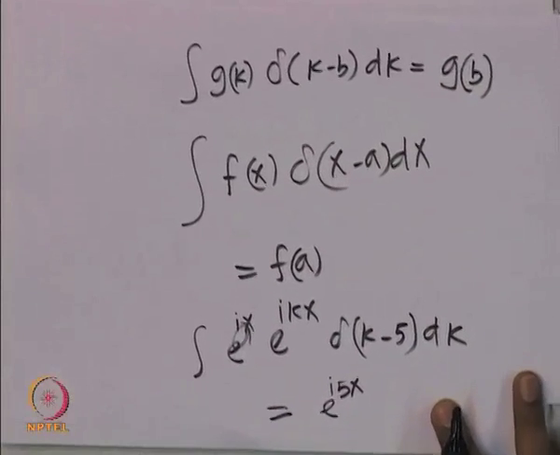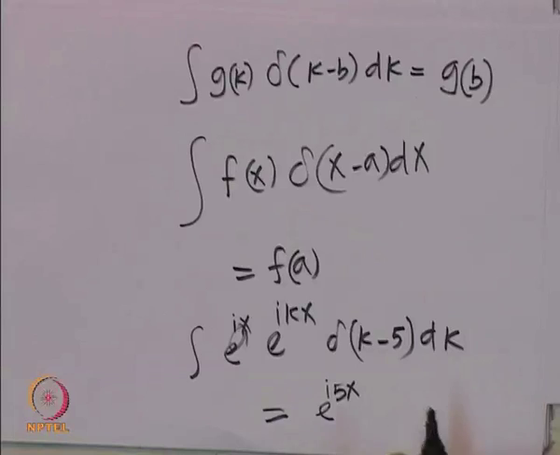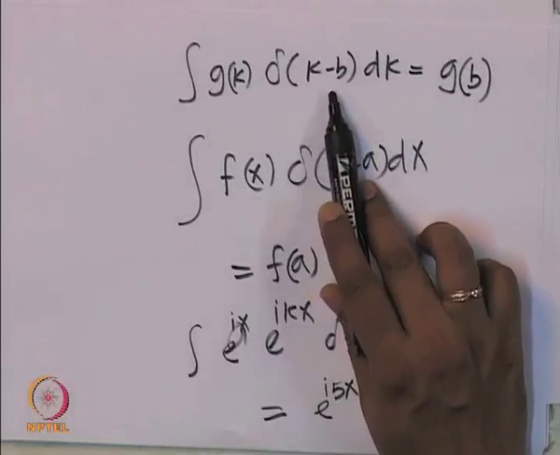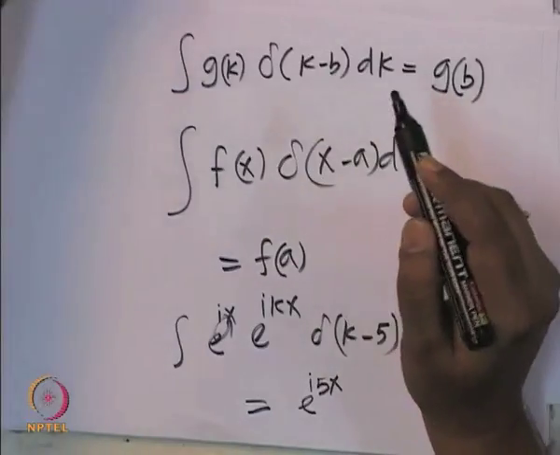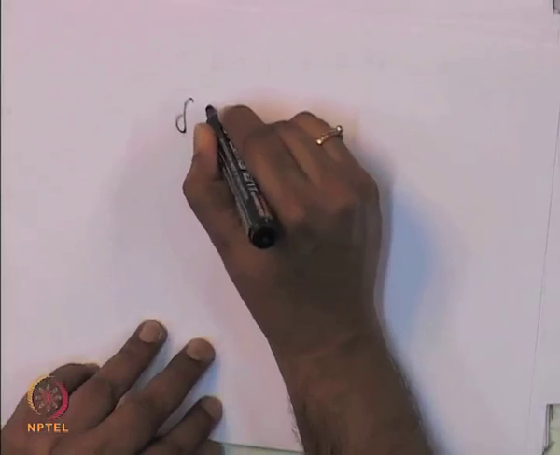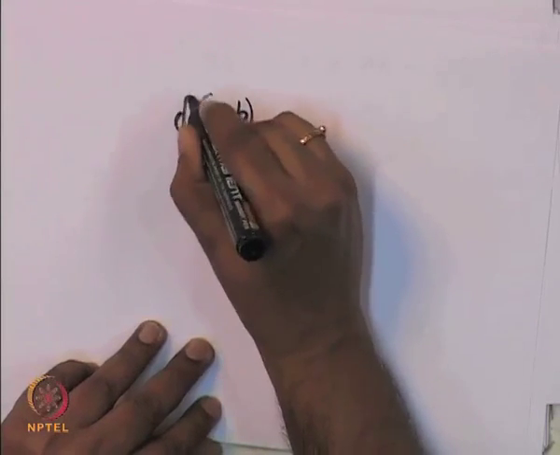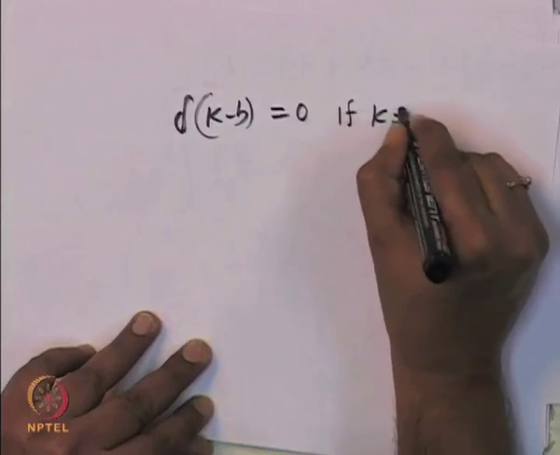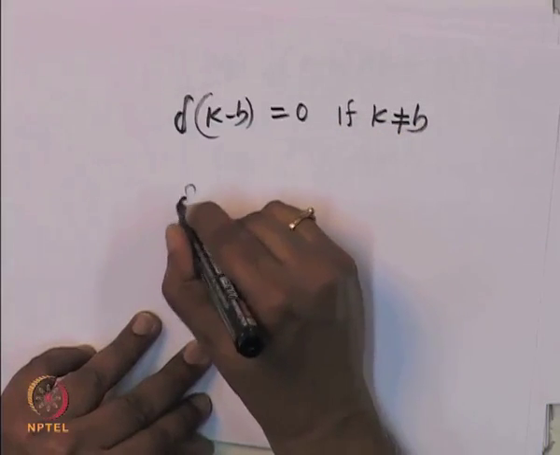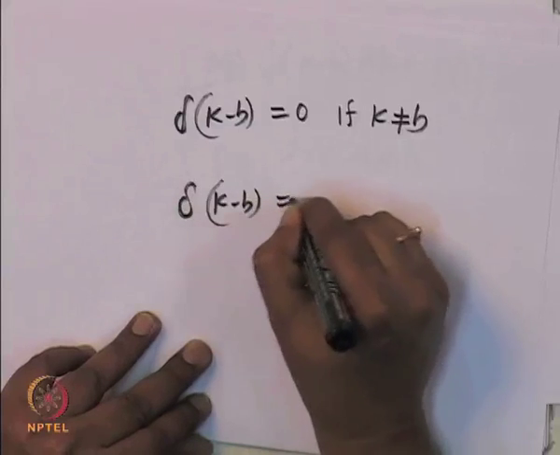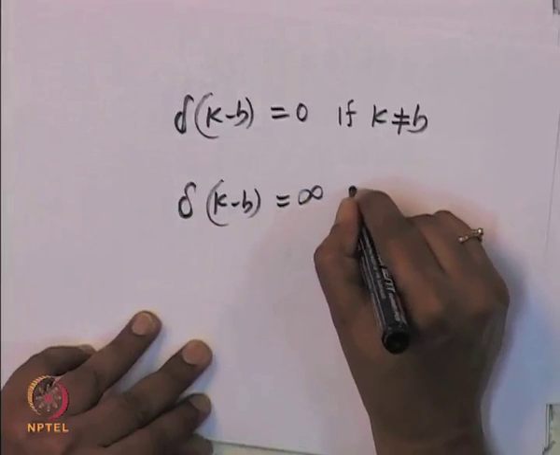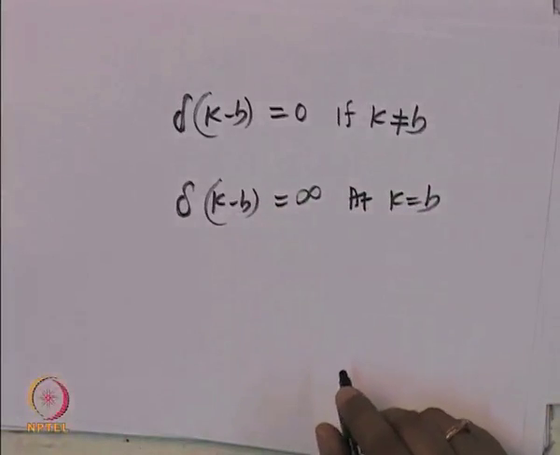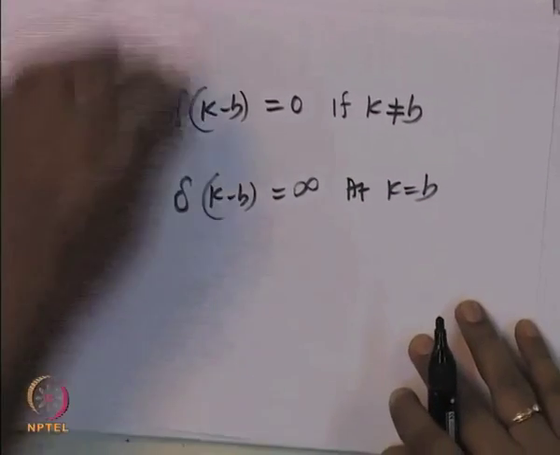So, this is the definition of the Dirac delta function, which means that this is 0 everywhere except at k equal to b. Everywhere else this is 0. So, delta of k minus b equals 0 if k is not equal to b, and delta of k minus b is actually infinity at k equal to b. It has a value at k equal to b. Okay. So, this is the Dirac delta function that we have.